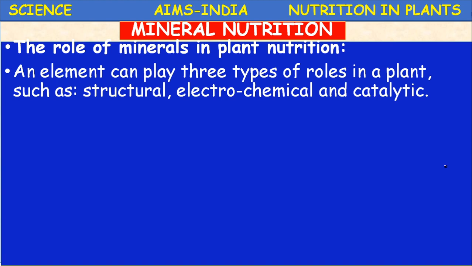An element can play three types of roles in the plant: a structural role, an electrochemical role and a catalytic role. What are the three important roles played by the element? Structural, electrochemical, catalytic.